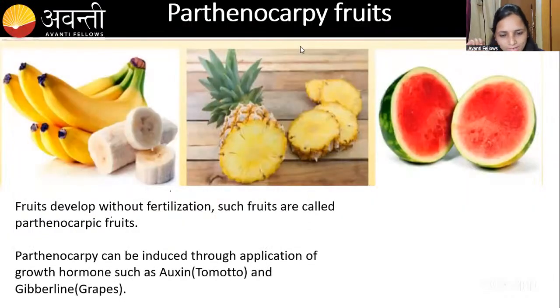Fine. So here we will go to parthenocarpy. What do you mean by parthenocarpy? It means the fruit will develop. We studied that after fertilization, the ovary develops into the fruit, right? But here, what will happen? The fruit is going to develop without fertilization. Remember, guys, the fruit develops here without fertilization. Can you tell me how it is going to develop without fertilization? Can anyone guess, guys?